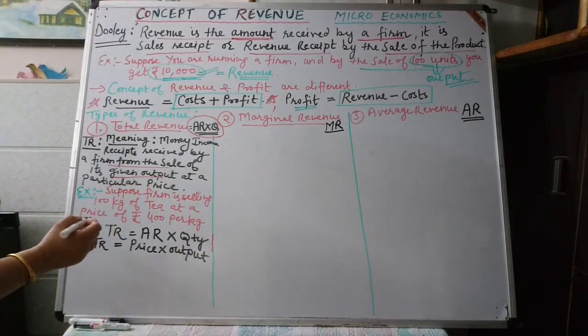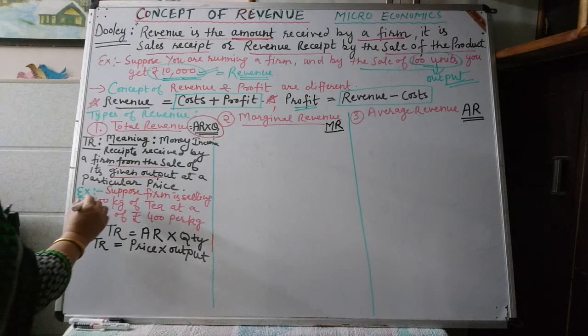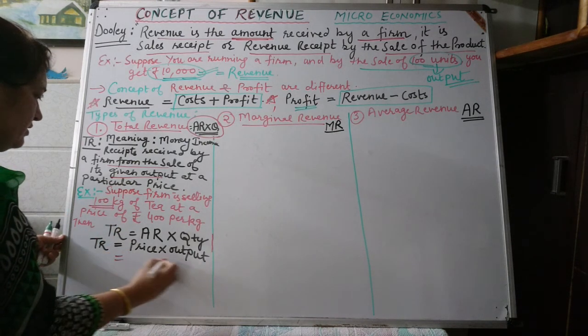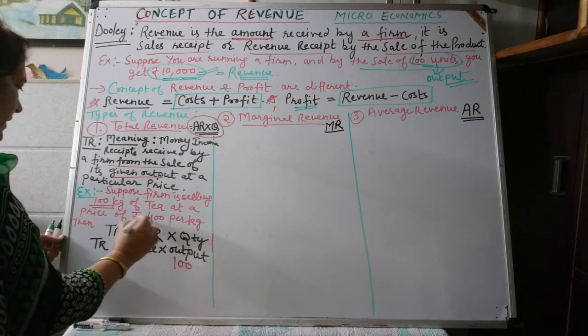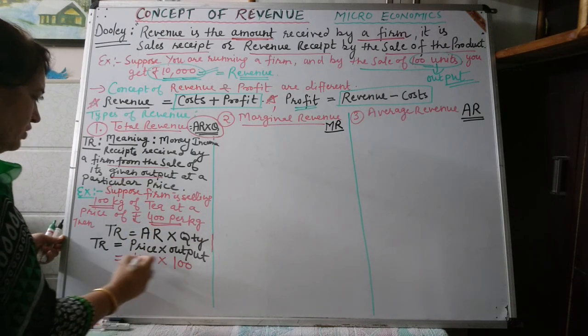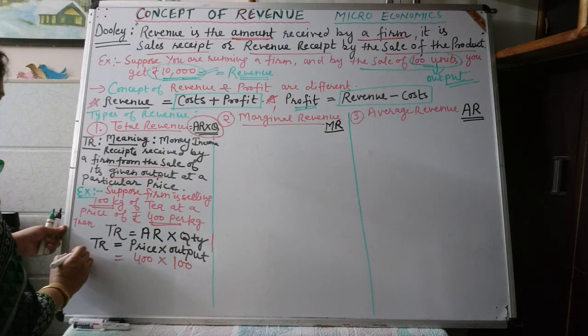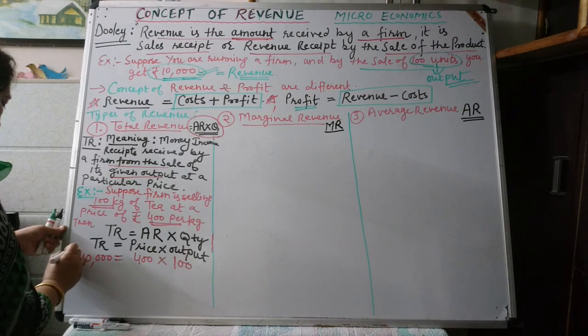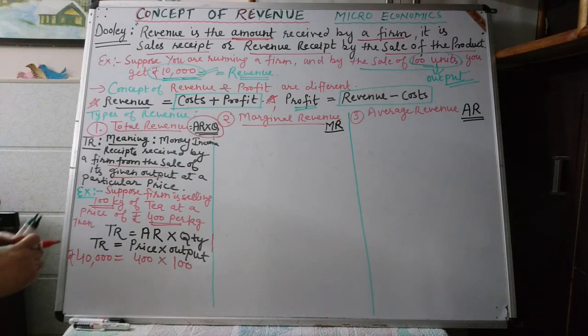So suppose a firm is selling 100 kilograms, the quantity is 100 and the price is 400 rupees per kilogram. So the firm's total income will be 40,000 rupees. In this way we can calculate total revenue.